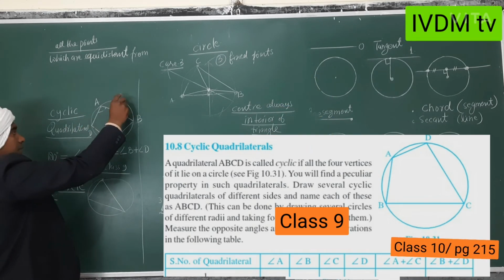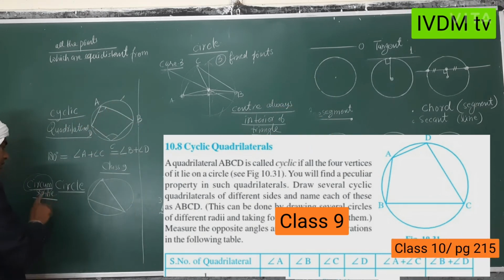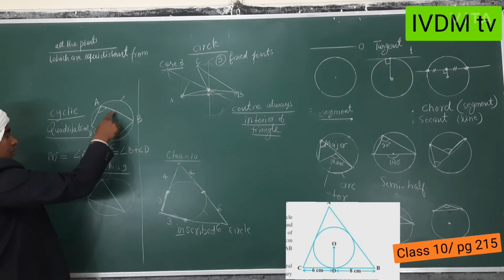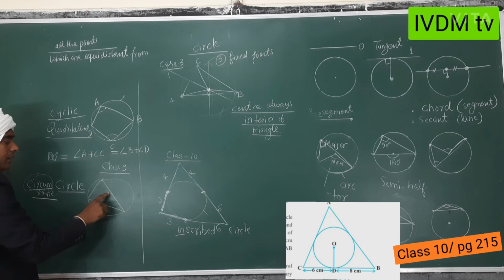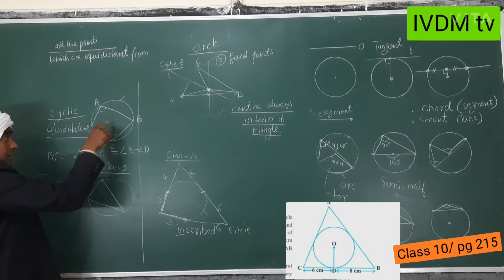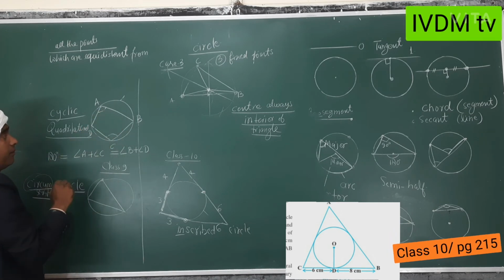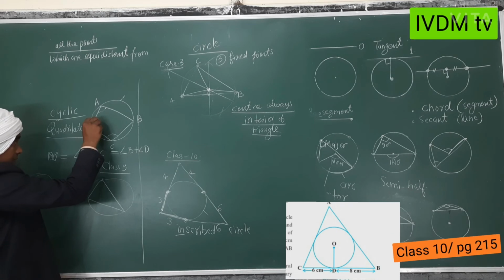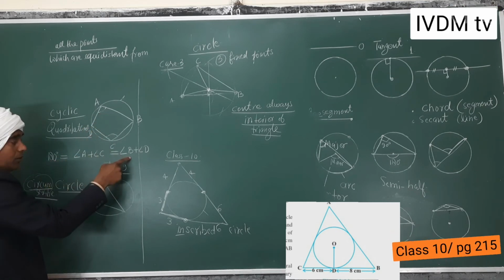So this again will be called a circumscribed circle. But this is the triangle, all the triangles can be fitted, but all the quadrilaterals cannot be fitted in a circle. A specific condition is there, this one. So this type of questions is given in your book of class 9th.